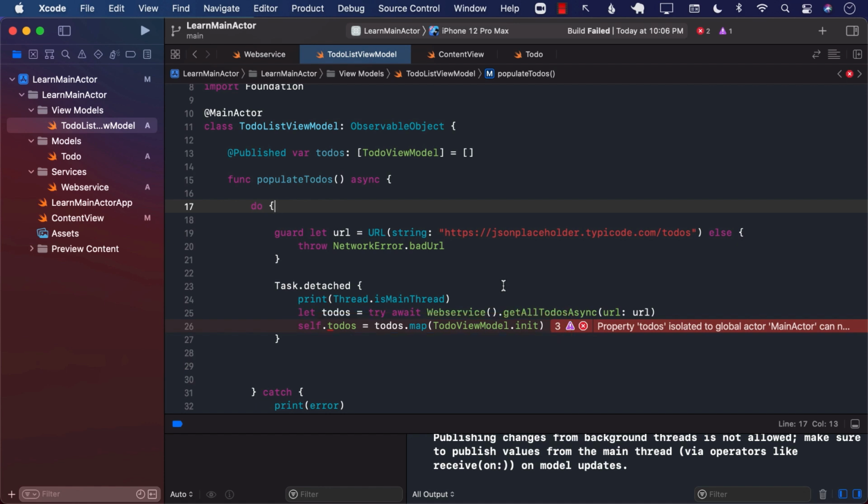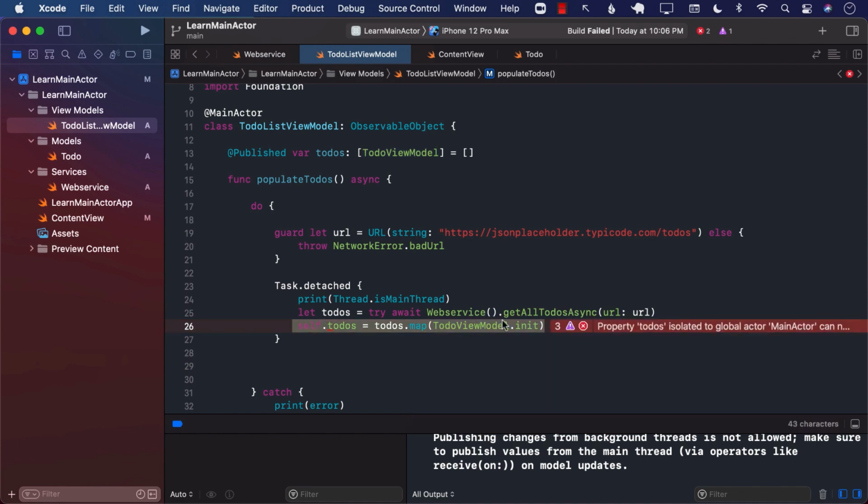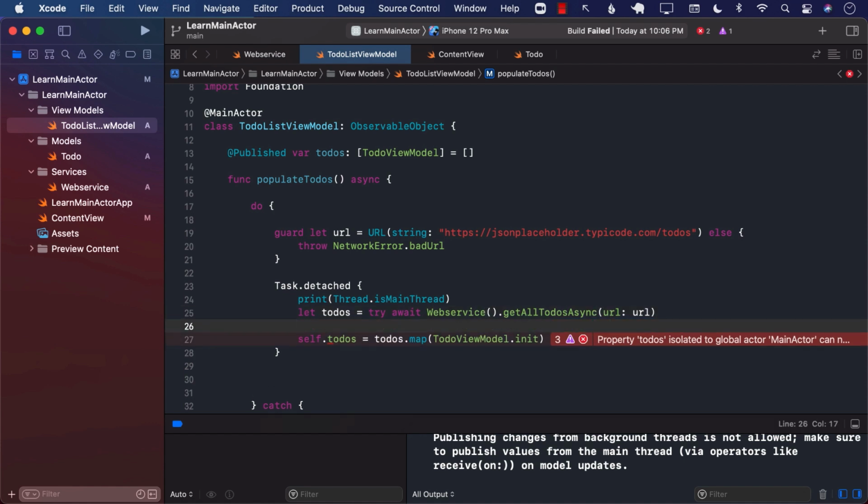Now, this code is obviously something that you will not write because we are trying to move it to the background thread and make the call. But if that ever happens, and you ever see this kind of an error, this is basically suggesting that you're trying to call something, but that something is not on the main thread. So you have to jump on to the main thread. So how do we jump on the main thread?